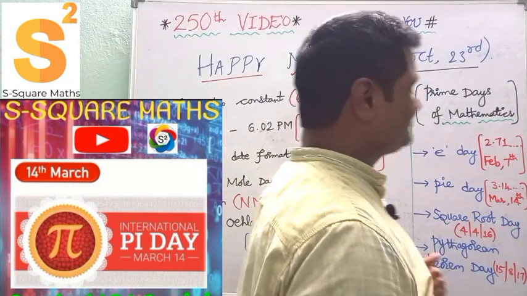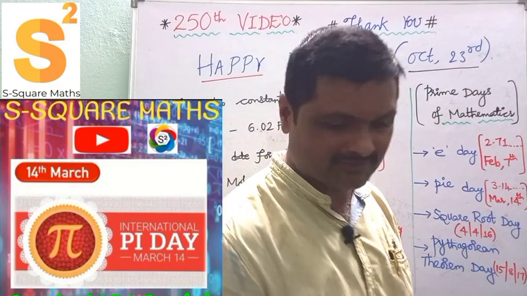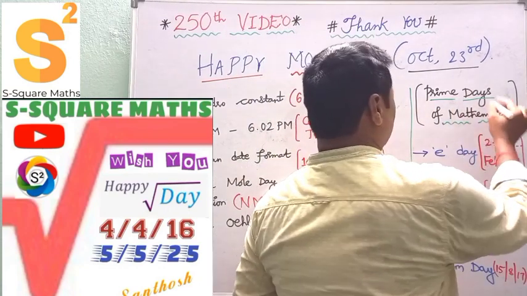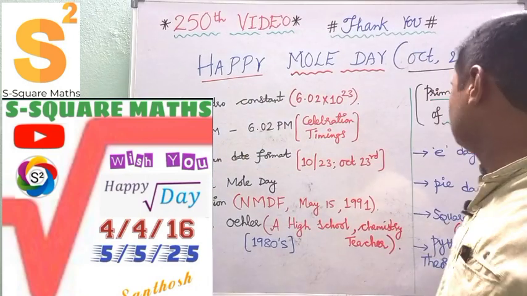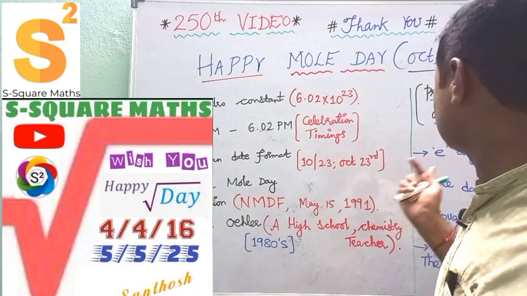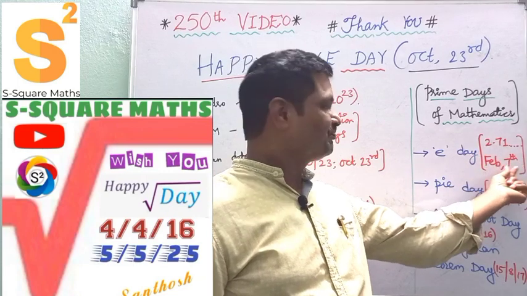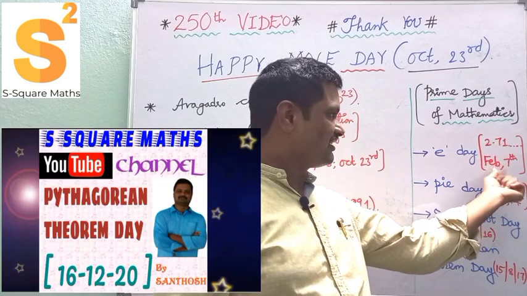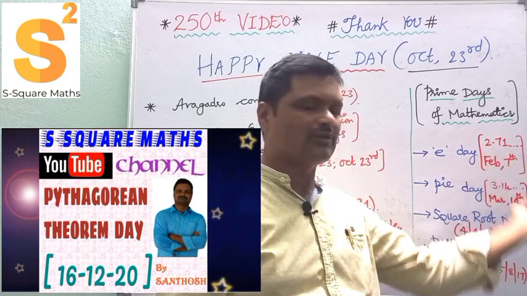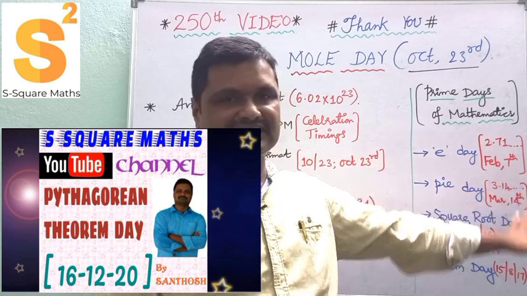Introduction. Previously we went through the prime days of mathematics in our S Square Maths YouTube channel. Those who did not, please go through it. Let us recall our prime days. Coming to E day: E is the Euler constant, 2.71 and so on, an irrational number, which we discussed in our video. It falls on February 7th, since the value is 2.71; 2 stands for February and 7 stands for the 7th day.